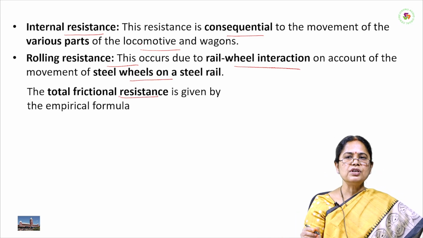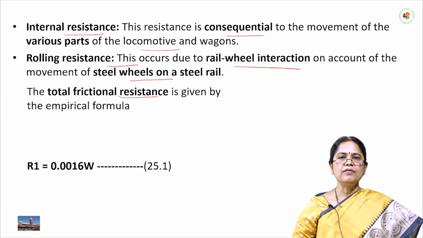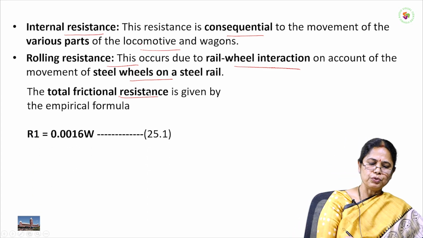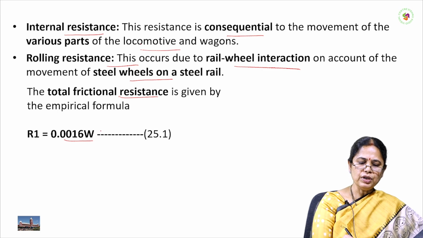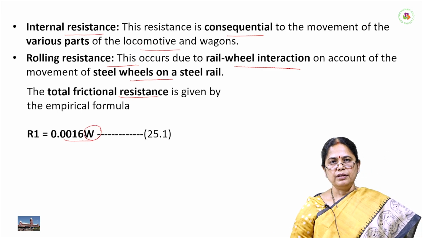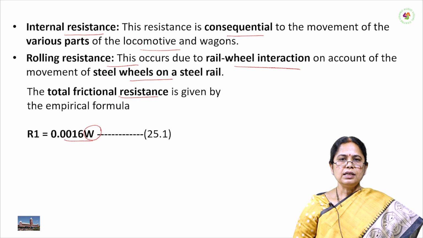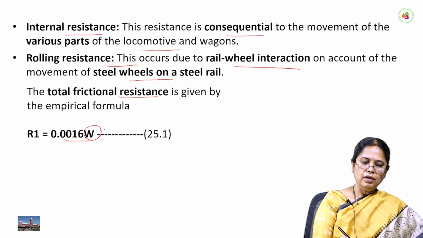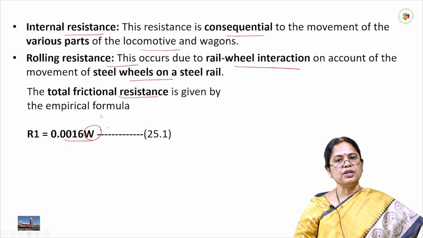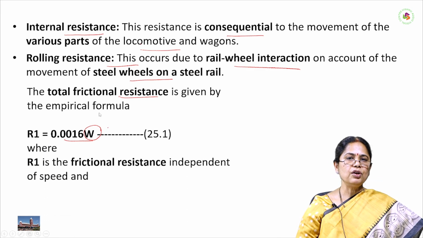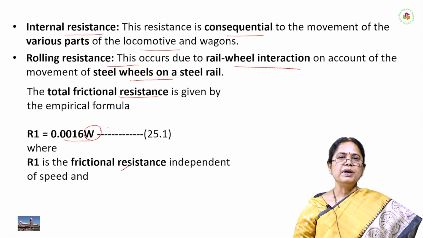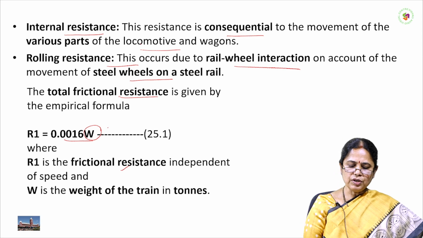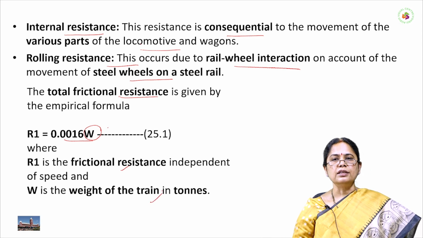The total frictional resistance is given by an empirical formula: R1 = 0.0016 W. This type of resistance does not depend on the velocity or speed of the train. R1 is the frictional resistance, independent of speed, and W is the weight of the train in tons.